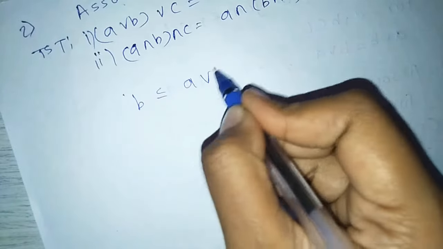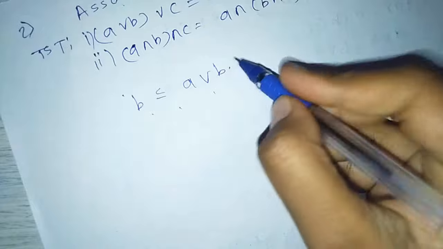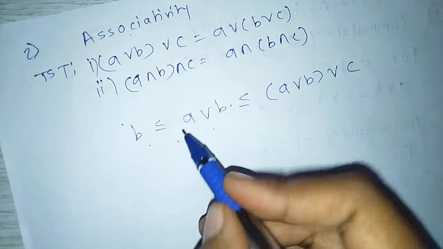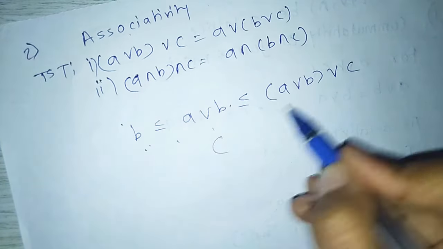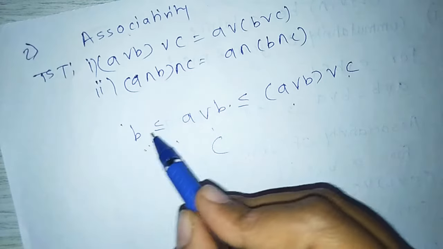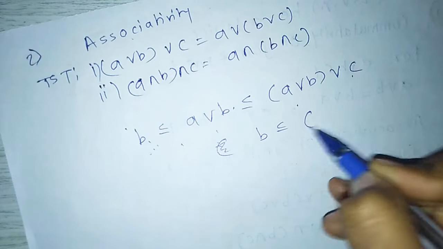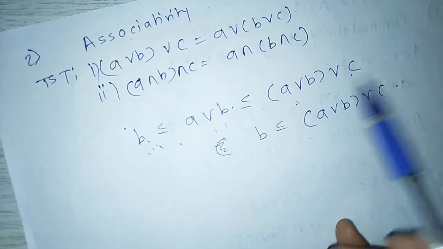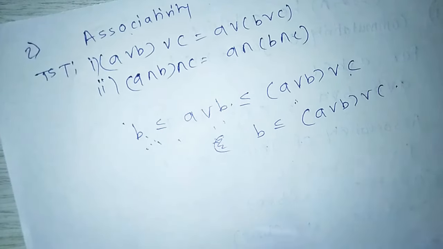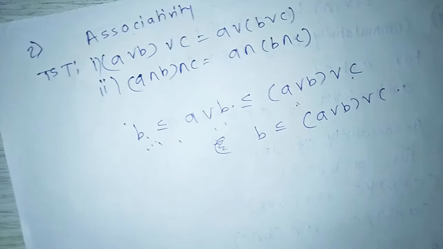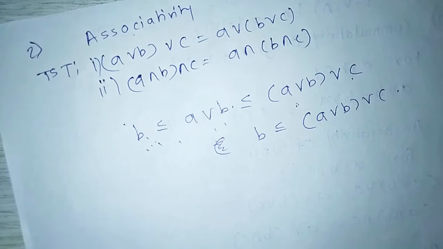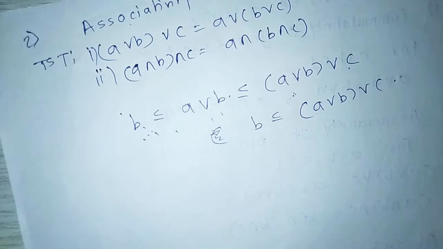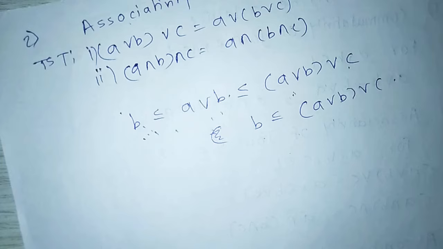B is less than or equal to A join B, so A join B is less than or equal to (A join B) join C. Next, B is less than or equal to (A join B) join C, because B is less than or equal to A join B and A join B is less than or equal to (A join B) join C. That means B is less than or equal to (A join B) join C by transitivity of less than or equal, because L is a lattice, that means L must be a poset, and for a poset, less than or equal is reflexive, antisymmetric and transitive.